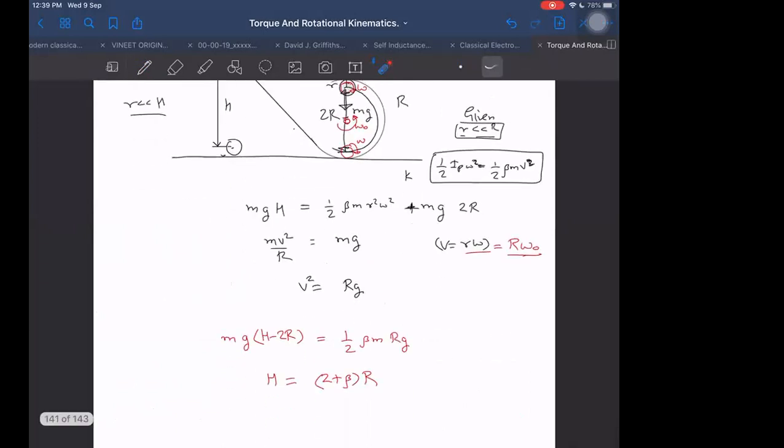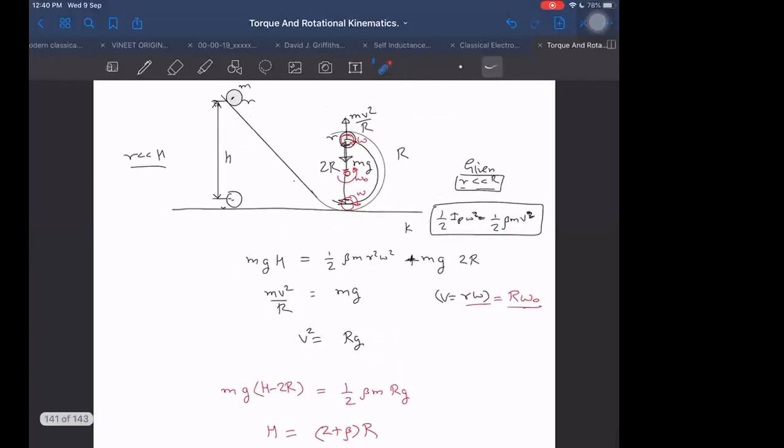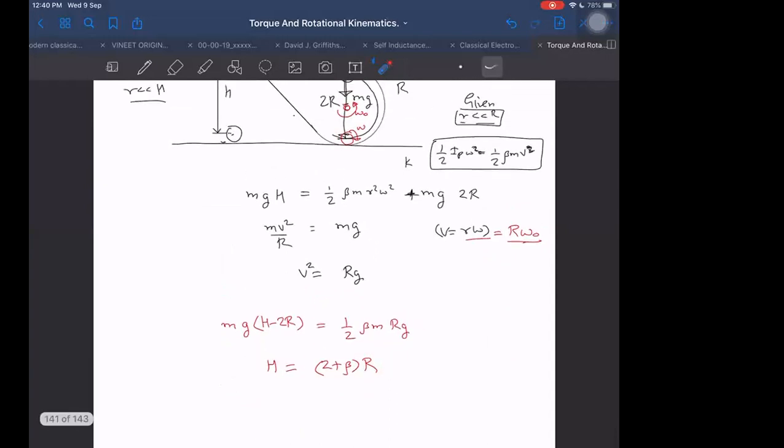The path is like ground only, it is at rest only. That point also must be at rest in order for it to be in a circular path. This is how they do it. They assume the normal to be just 0 at the highest point, and they get the answer like this. You can see answers in different books. They give it in this way.